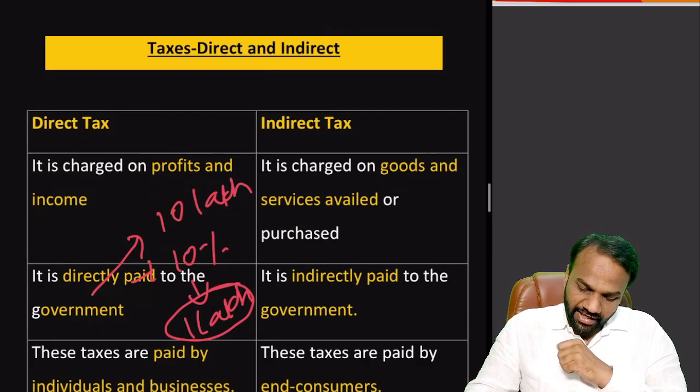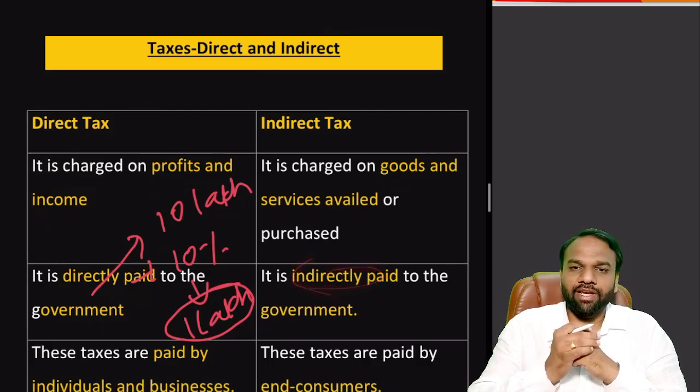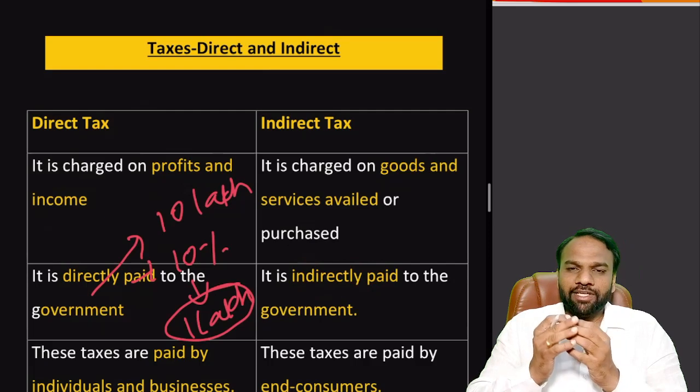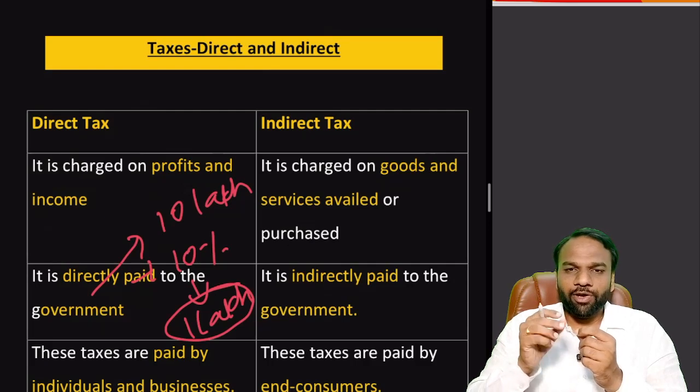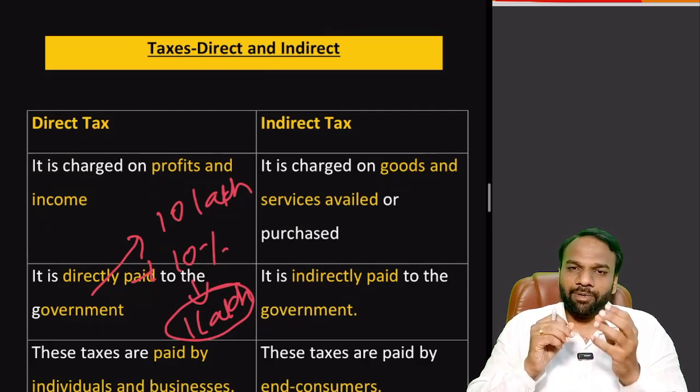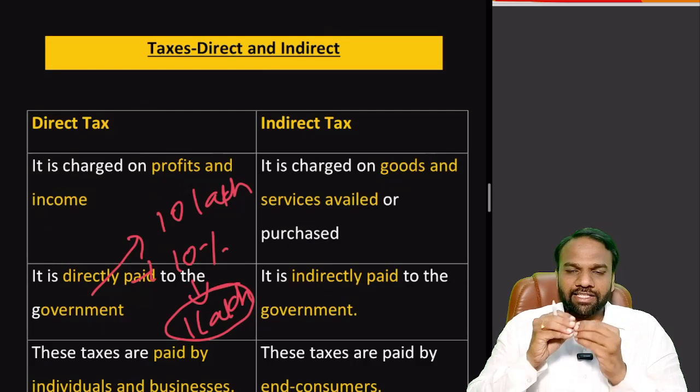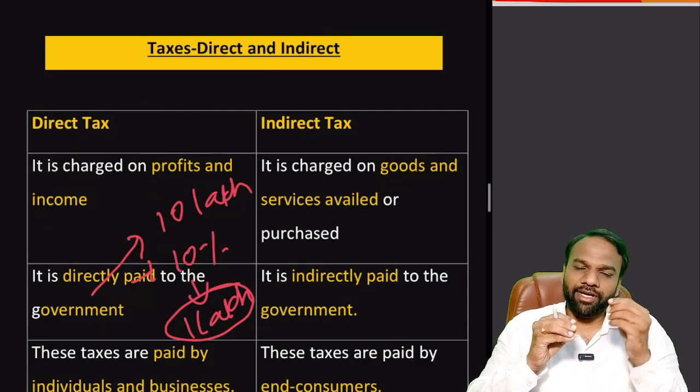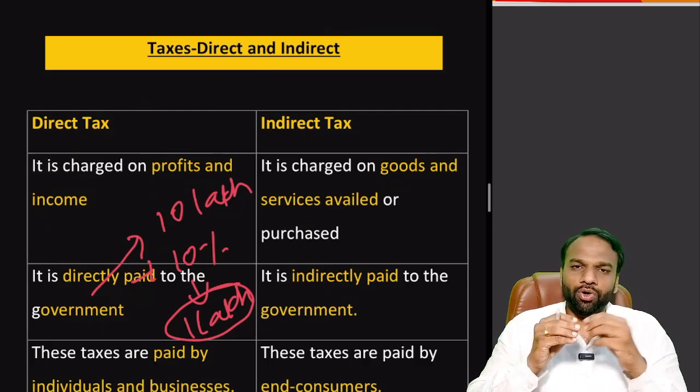Indirect taxes are indirectly paid to the government. What does it mean? For example, if you purchase a laptop, where will you pay the taxes? You will pay the taxes to the person from whom you purchased the laptop. That person, the vendor, will take taxes from you, and later on he will submit it to some other entity or to the government.